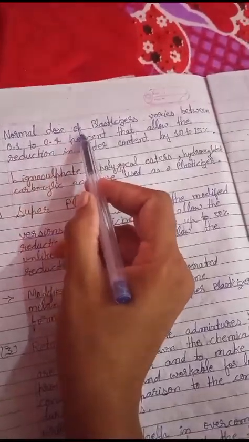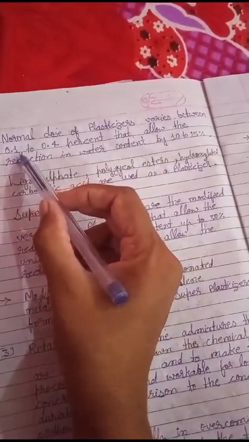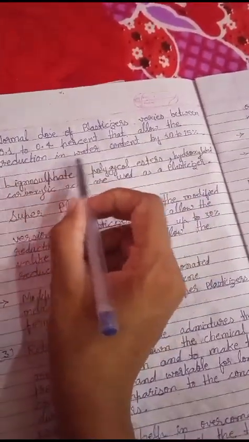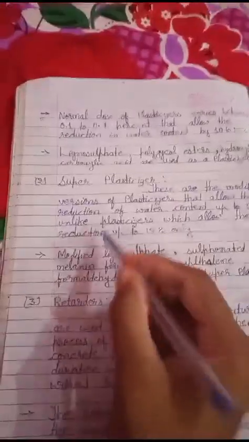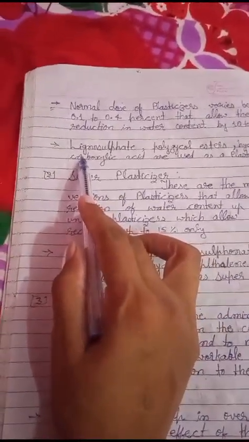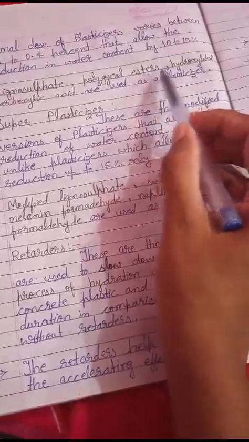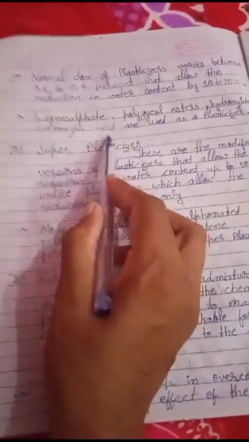Normal dose of plasticizer varies between 0.1 to 0.4%, that allows the reduction in water content by 10 to 15%. Example of plasticizer: lignosulfonate, polyglycol esters, hydroxylated carboxylic acid are used as plasticizer.